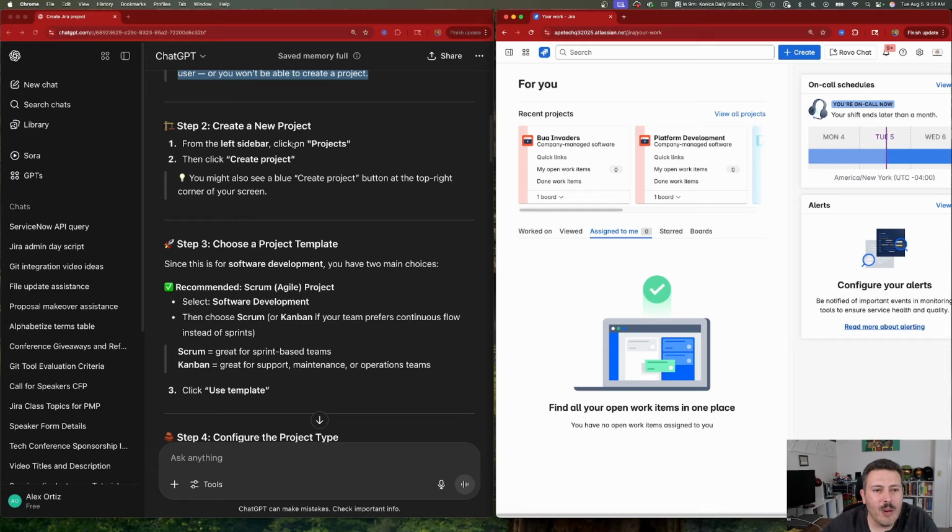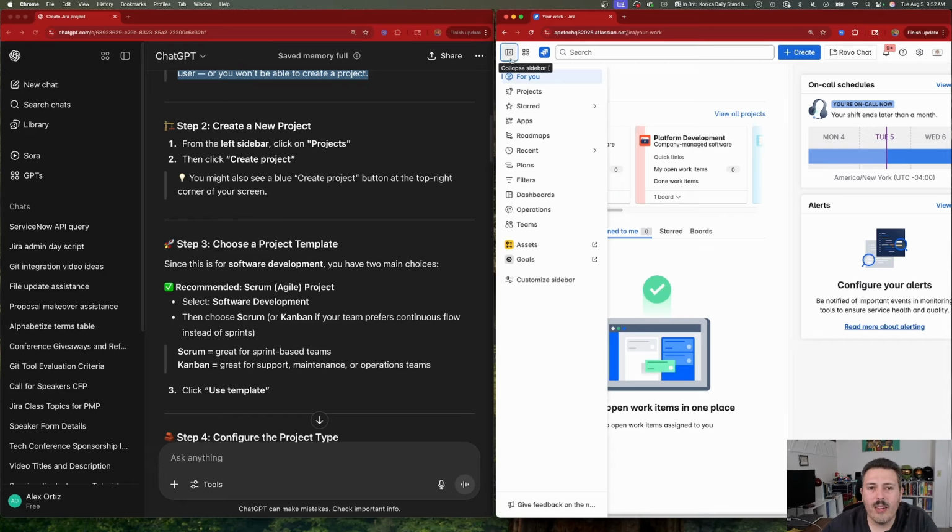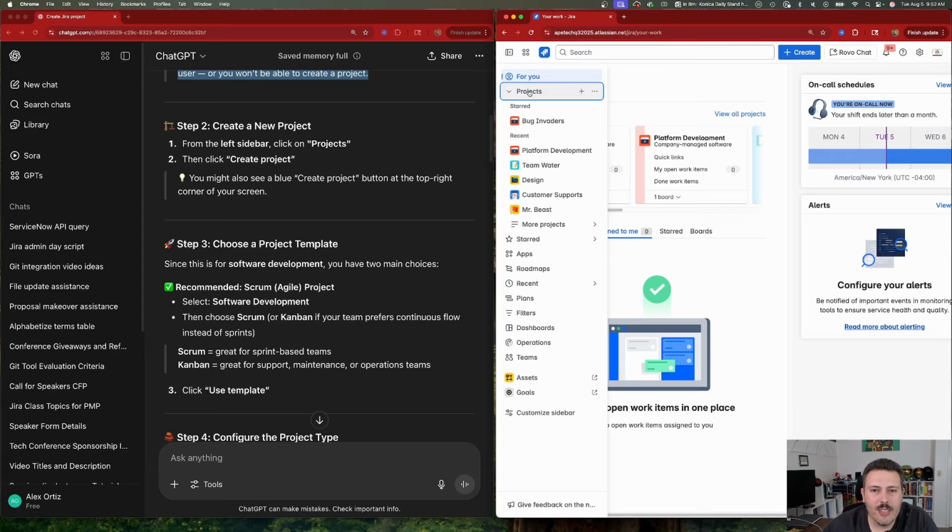From the left sidebar, click on projects, then click create project. So we're gonna expand our left sidebar. We're gonna click on projects. And then there is no create project, but there's a plus button here. So not really exactly, but close enough. So the word is actually accurate with the correct spelling. And so we're gonna click on create project.